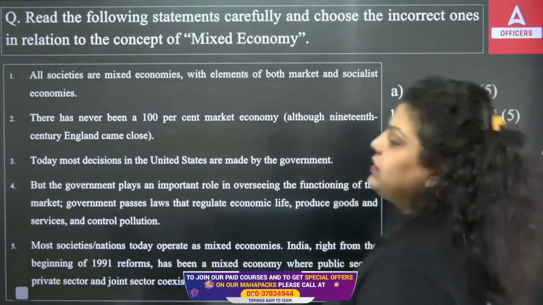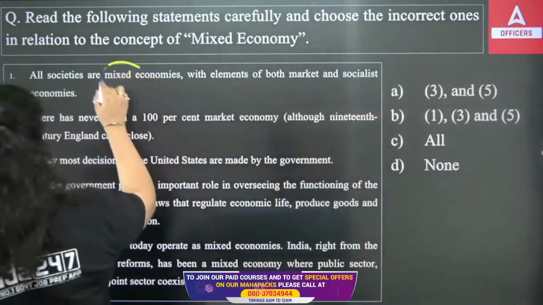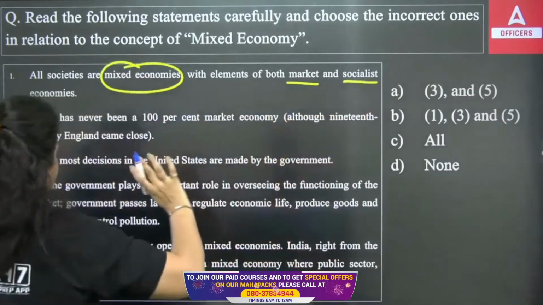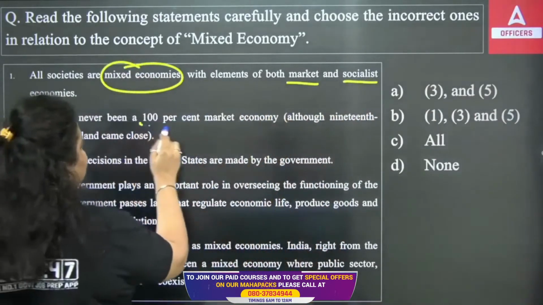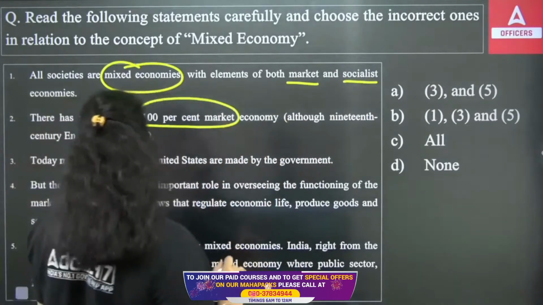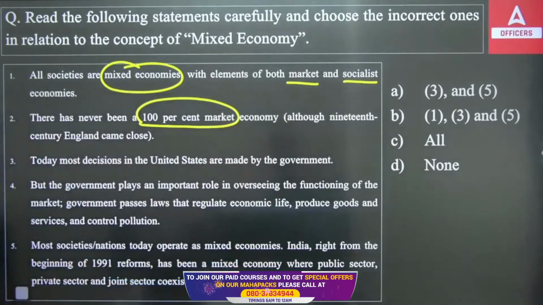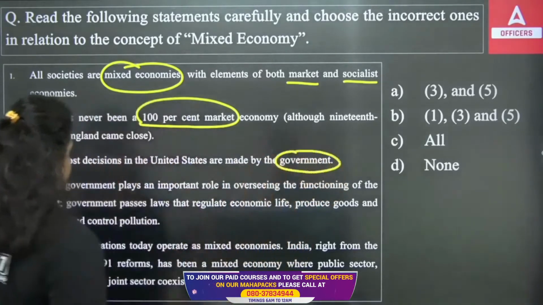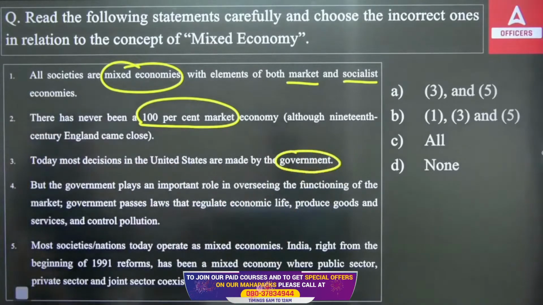Okay. First: all societies are mixed economies with elements of both market and socialistic. There has never been a 100% market economy, although 19th century England came close. Third: today most decisions in the United States are made by the government. Fourth: the government plays an important role in overseeing the functioning of the market.